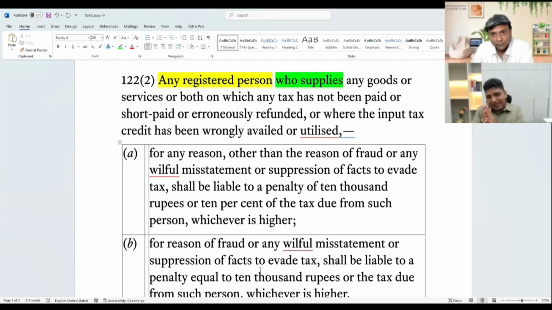So without much discussing on whether 74 is independent or dependent, let us assume that it is dependent, only as an assumption, because that we will do in a very different section altogether. Now if you are assuming that 74 is dependent on 122, अगर 122 में लिखा है पेनल्टी चार्ज कर सकते हो तो 74 में वो रिकवरी करेगा, वो नोटिस इशू करेगा.